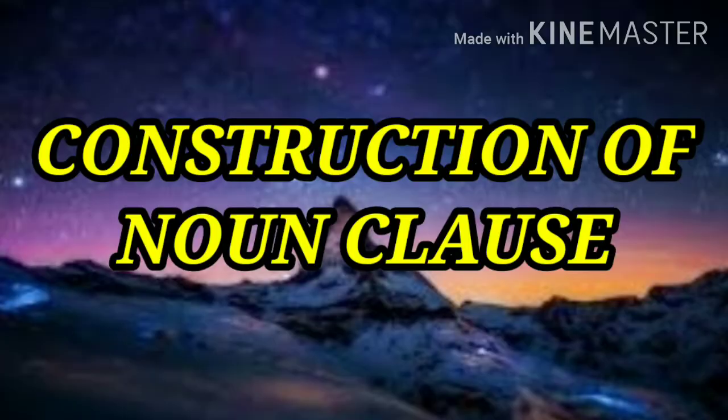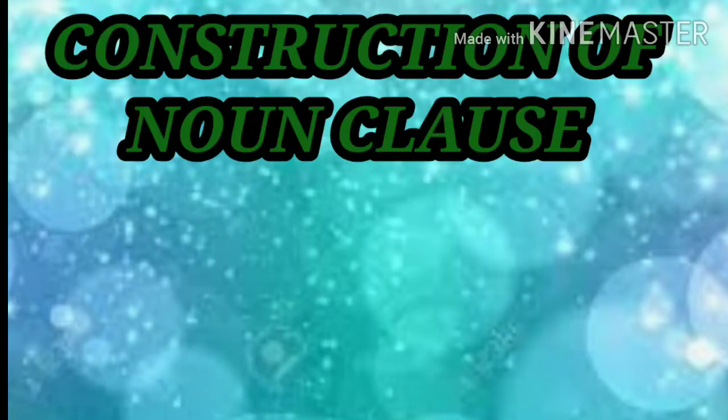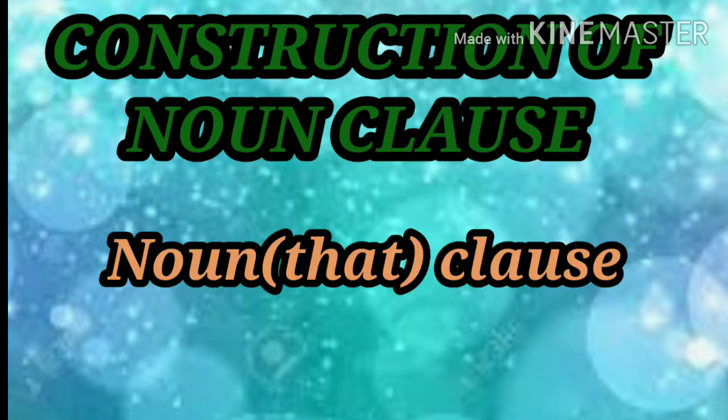Now we shall discuss how to construct a noun clause. Noun clauses are of 2 types. First, that clause, or second, WH clause. It is very easy to construct a that clause.